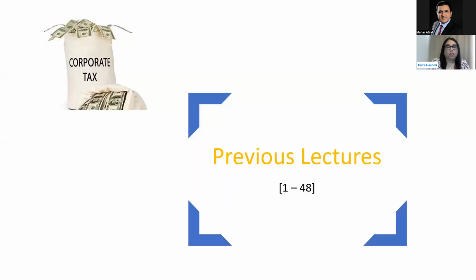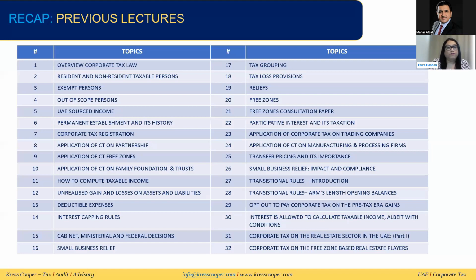Every week we have been discussing different provisions of corporate tax law. We have discussed the basic provisions, we have discussed the cabinet, ministerial and federal decisions that have come out to explain these provisions more in detail, and then we have been discussing various tax guides.